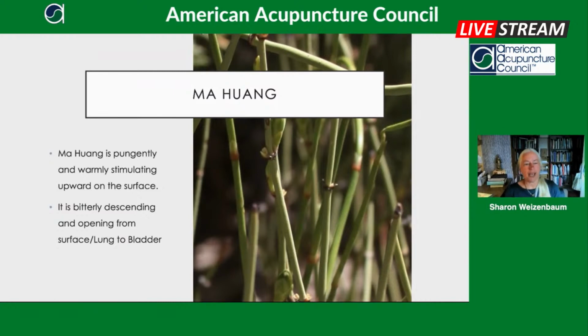So we also have Ma Huang patterns where the surface gets frozen, and it's like putting your finger at the top of the straw, and the water accumulates. It can't go down through the bladder. Ma Huang is also hollow, and so it has this quality of opening through a tube. So by opening the pores,